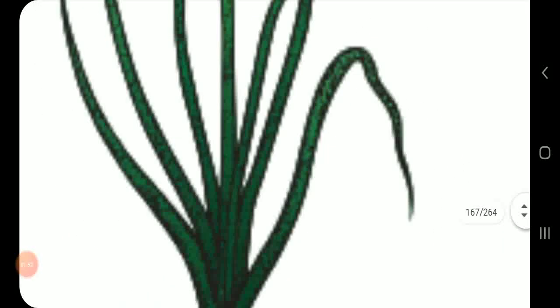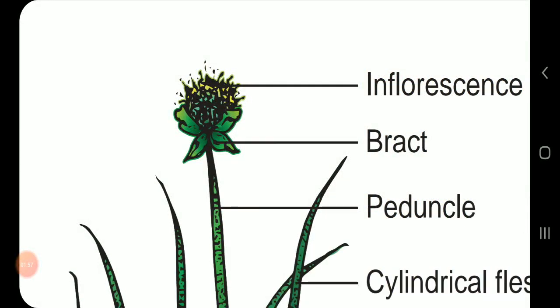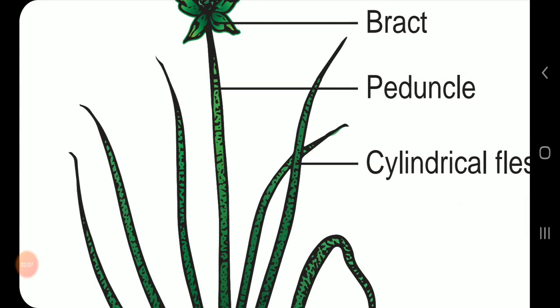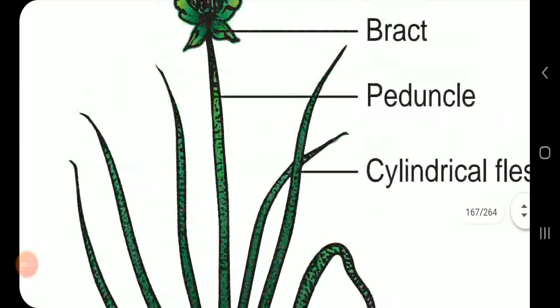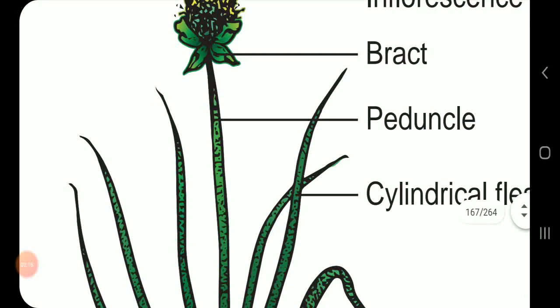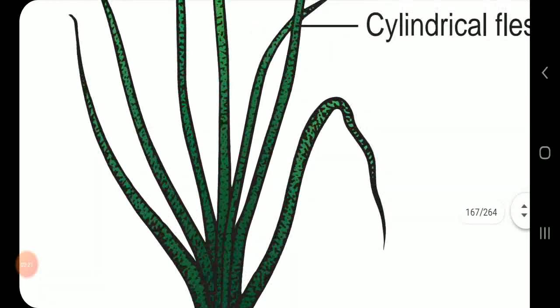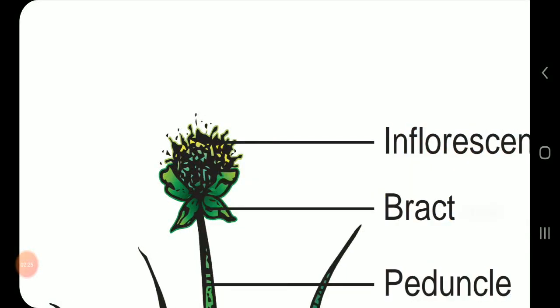And if you see the inflorescence, it is a scapigerous inflorescence. The type of inflorescence in Allium cepa is scapigerous. There is a peduncle arising directly from the ground, bearing a cluster of flowers at its apex.